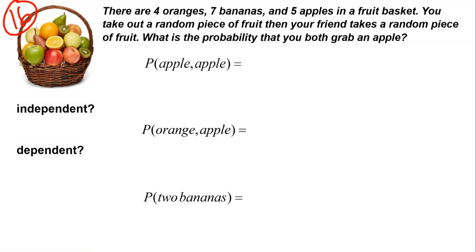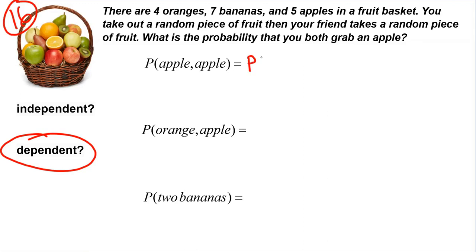So if I take a piece of fruit out, is that going to change the options for my friend? And the answer is yes. This is going to change the outcome depending on what fruit I grab. So these are dependent events. The 2 fruits that we grab are dependent events because the fruit my friend grabs depends on what fruit I grab first. So what's the probability that we both get an apple?